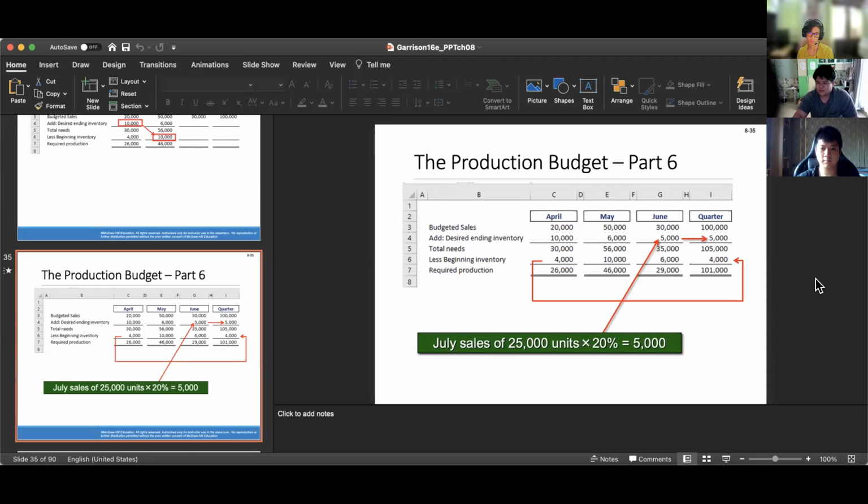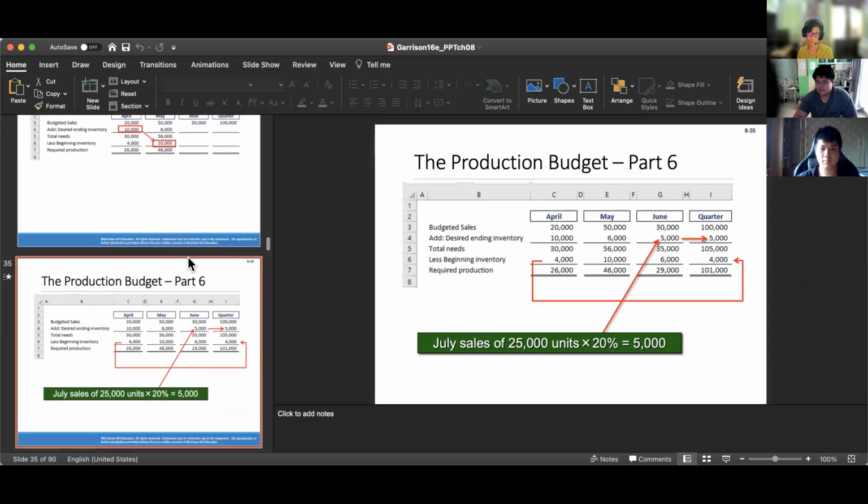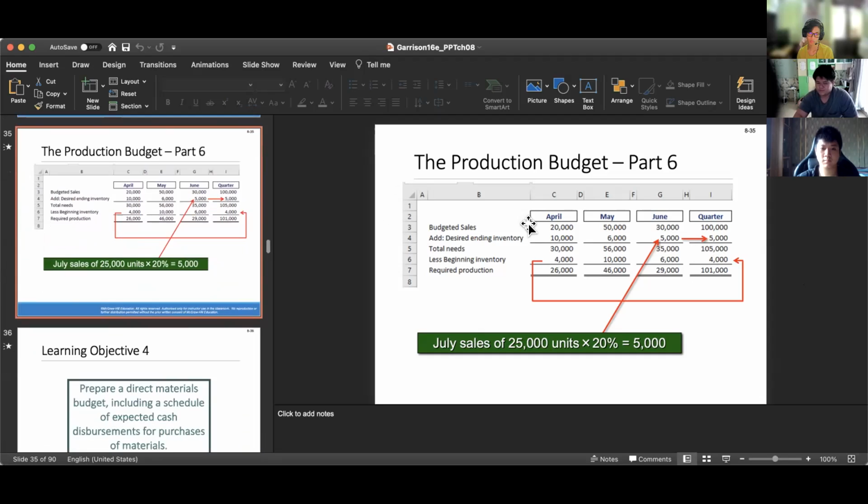Now, because we already calculated for May, we just have to calculate for June and the quarter. To get June, calculate the desired ending inventory. This is a bit tricky because you have to remember the budgeted sales for July. Because the budgeted sales of units for July is 25,000 units, you just multiply it by 20%, and you will get 5,000. And you calculate all of this, you get 29,000.